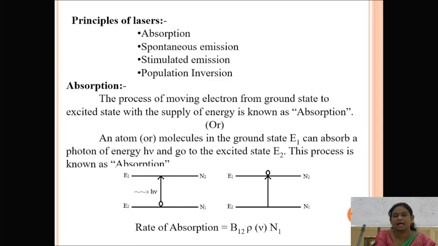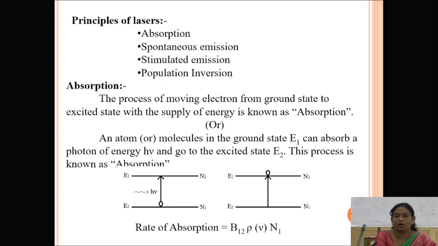Or else, an atom or molecule initially present in the ground state E1 can absorb a photon of energy h nu and go to the excited state E2. This process is known as absorption.